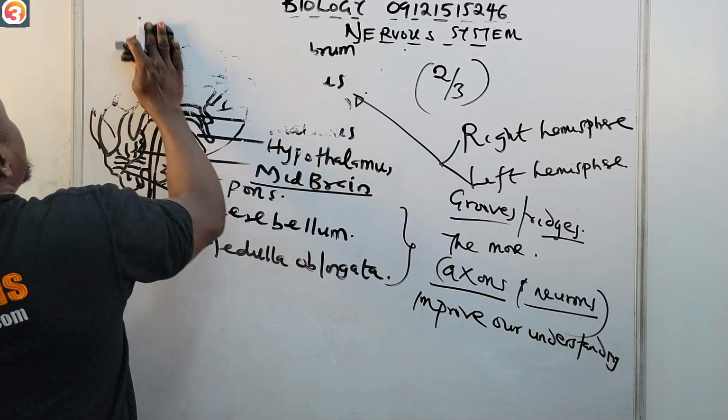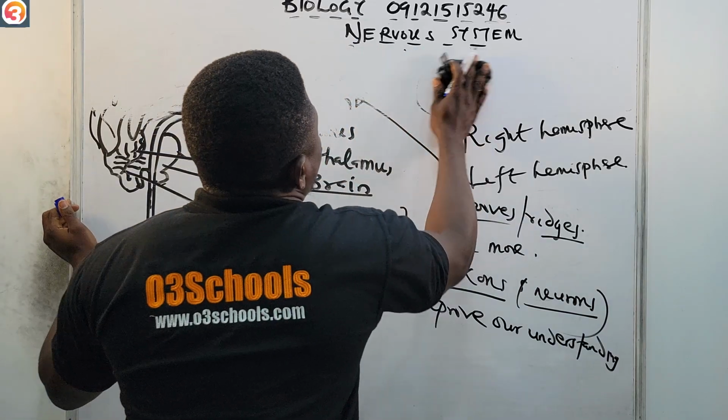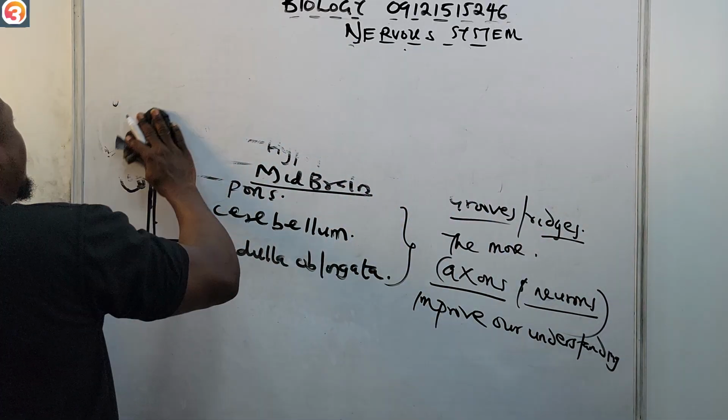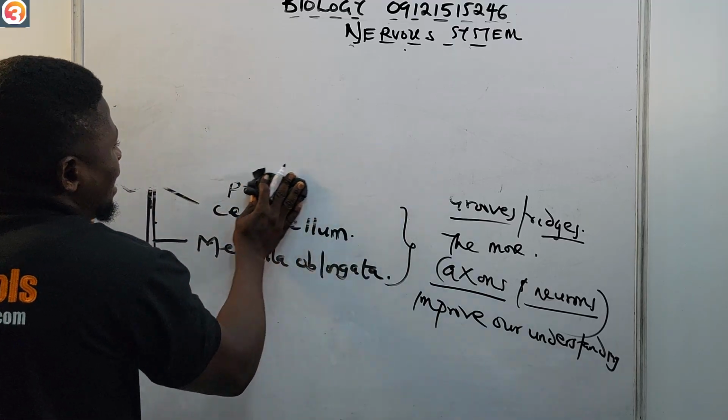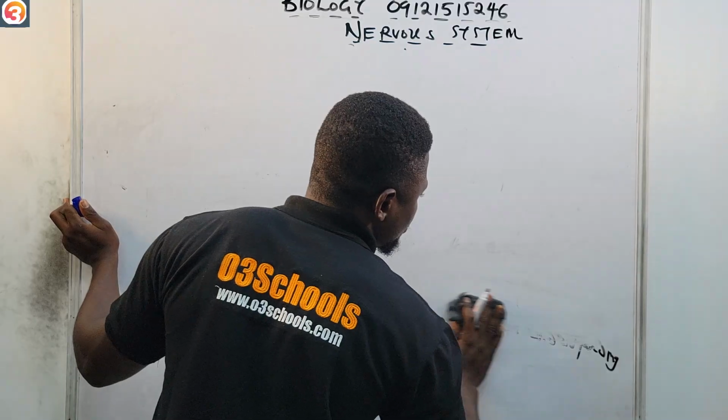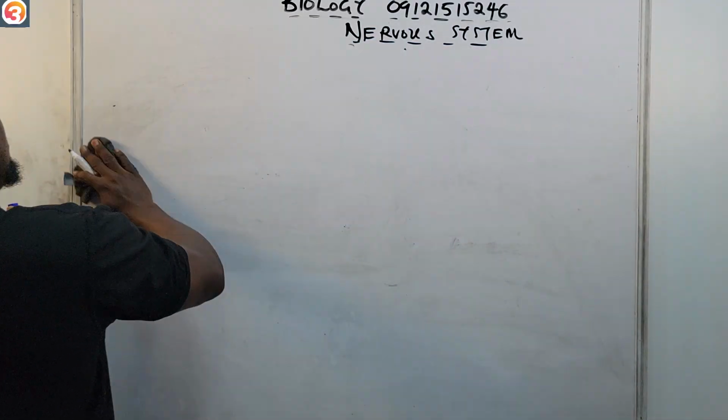All right, so let us see the functions of the forebrain or the cerebrum or the olfactory lobe, okay? Because the olfactory lobe and the cerebrum are present in the forebrain. So we're looking at the functions of the cerebrum or the forebrain.